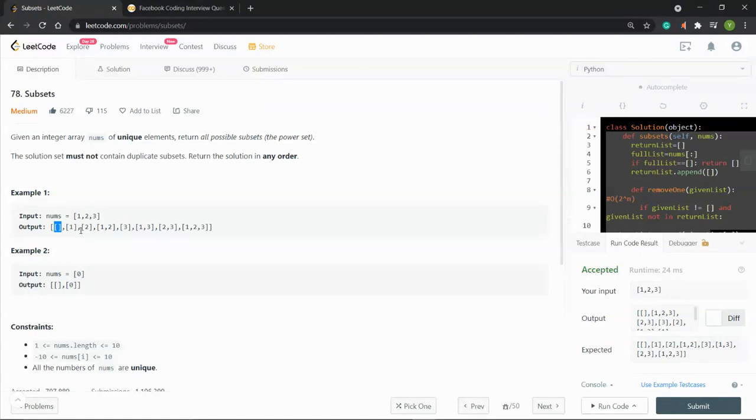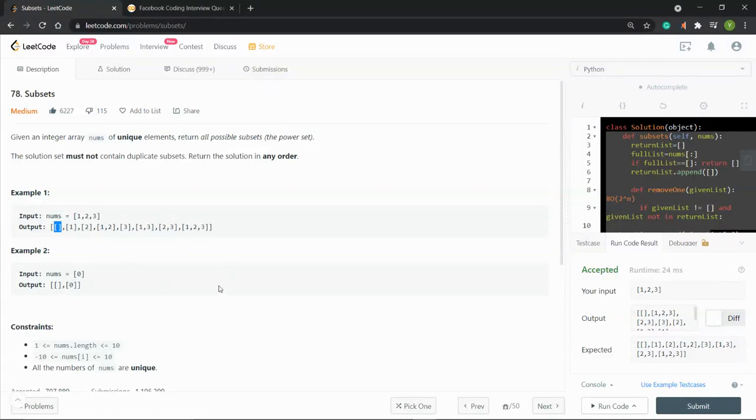The total number of possible sets will be 2 to the power of n. In this case, 2 to the power of 3, which is 8. So we can see 1, 2, 3, 4, 5, 6, 7, 8, so we have 8 subsets. And if we have only 1 element, it's 2 to the power of 1, so we have 2 possible subsets.